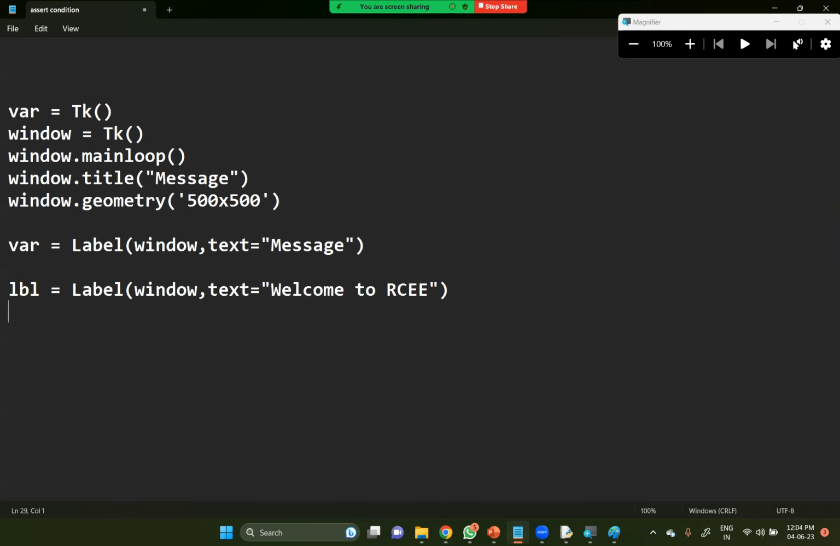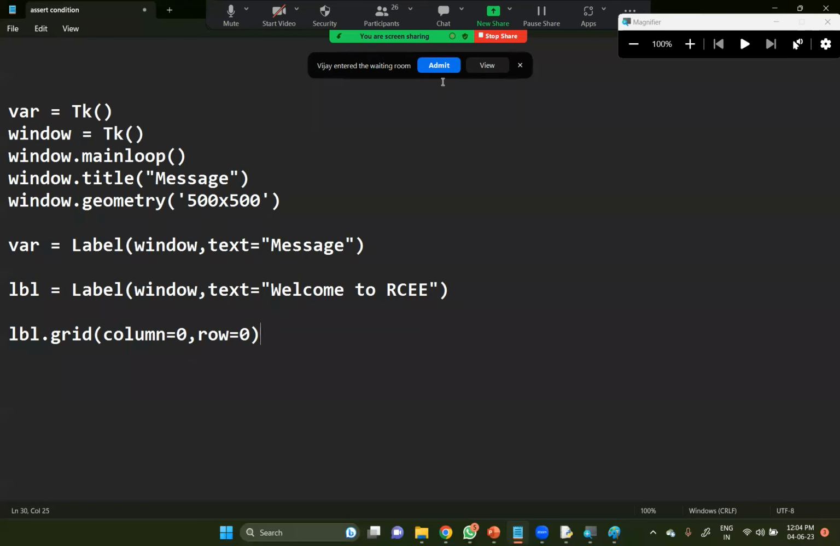You need to give the positions within the window. To give the positions, whatever the variable, LBL is my variable, dot grid. Positions will always take the columns and rows. So column is equal to some value, you can take whatever value, it may be 0, followed by row equal to 0. So at 0 of the window, it will be displayed.